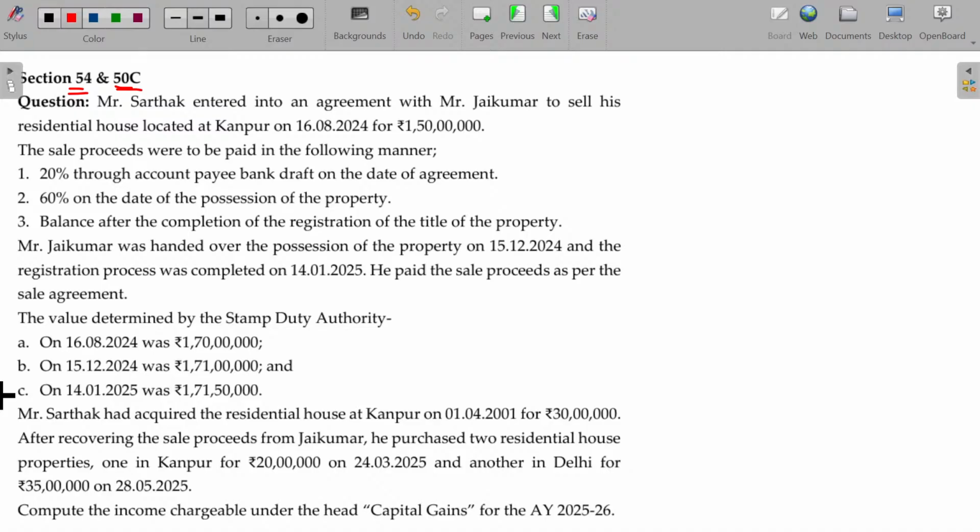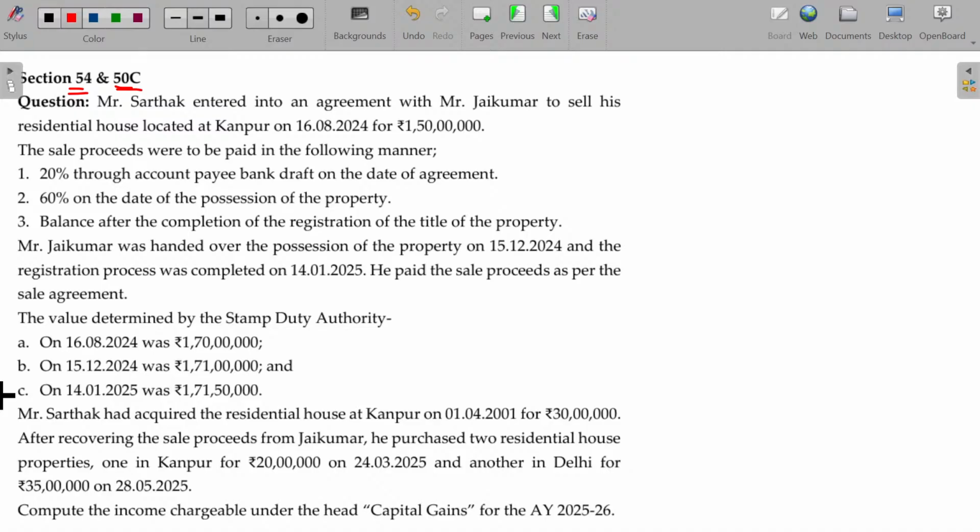But if the consideration is transferred in the form of money without any other solid evidence, then the registration date stamp duty value will be final. Is that clear? Next, section 50C is applicable only if the stamp duty value is more than 110% of the sale consideration. Else 50C will not be applicable. So these are the provisions you have to understand, and that will be clearly explained in this particular illustration.